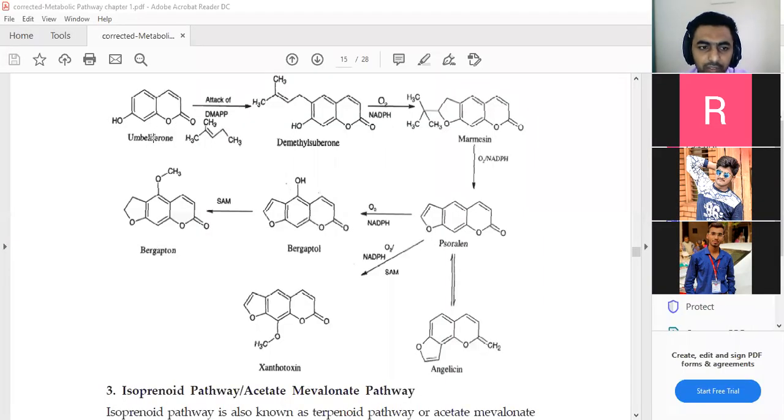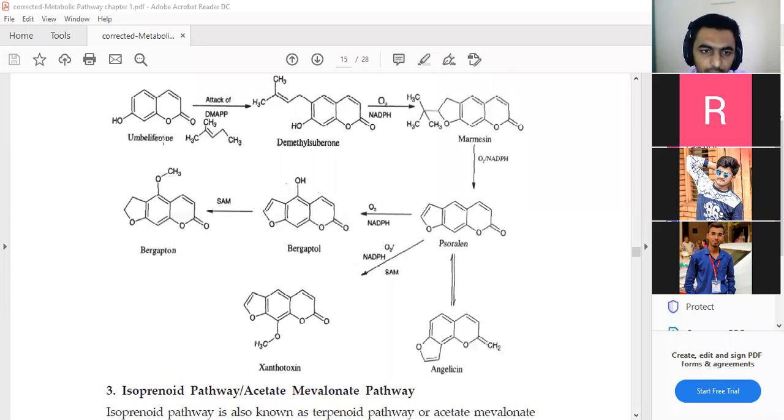So now we see what is the actual role of the umbelliferous fruits, and if the umbelliferous compound is used, then what is our actual last product. In your display is this biogenesis on the basis of the umbelliferous compound.